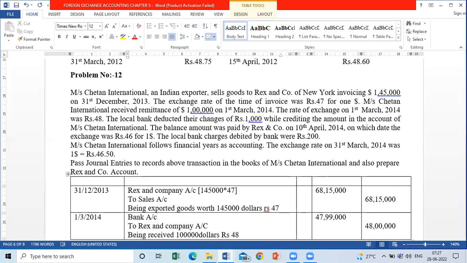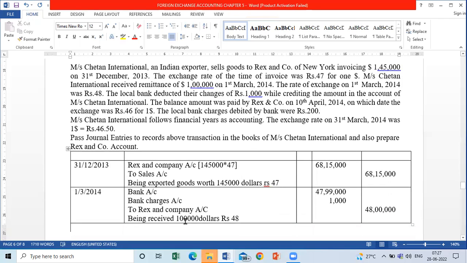And expenses should be debited. So I will debit bank charges account. The amount will be 1,000. That's it. What is my entry? Entry समझ में आया सबको? Any questions? Any doubts? Okay. चलो आगे बढ़ते हैं.